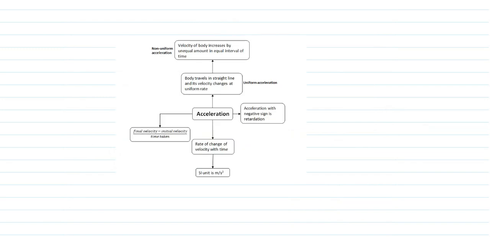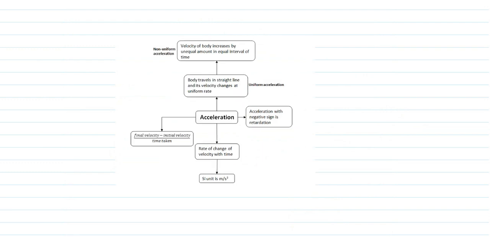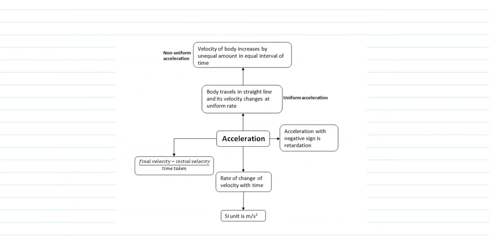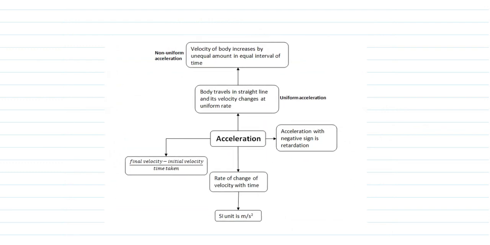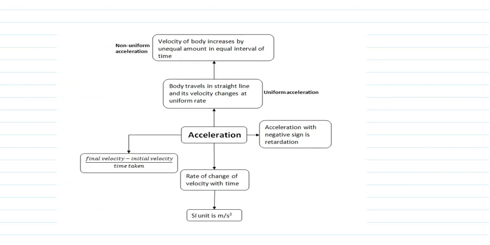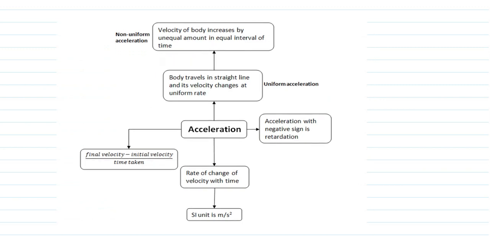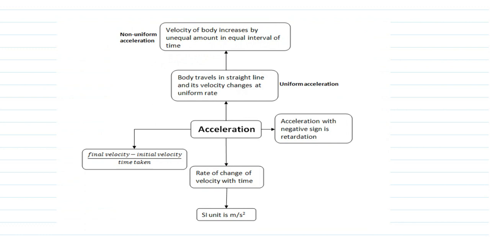Now the next topic will be acceleration. It is a very important term, students. Now we will talk about what acceleration is. Acceleration is the rate of change of velocity.